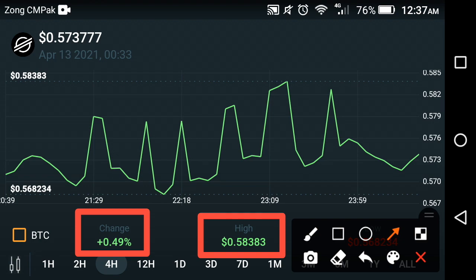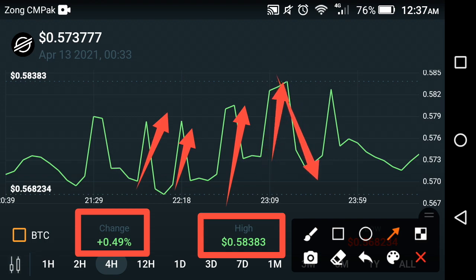So friends, why is the change positive? Because it started jumping upward, as you can see here, but unfortunately it fell down again after a small jump. As you can see here, it falls down again after a jump. That is why the change is only slightly positive, at 0.49%.